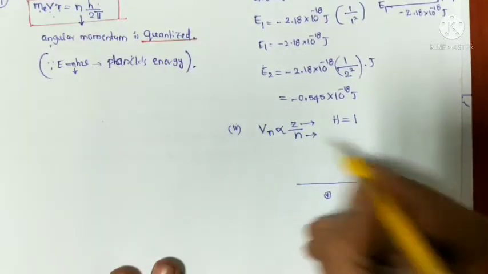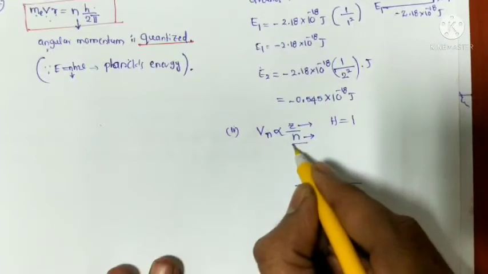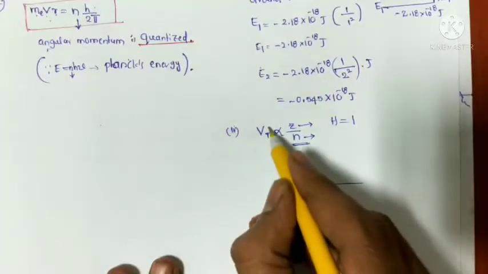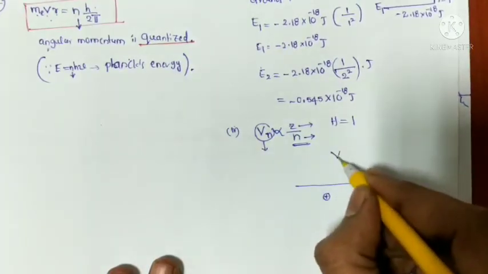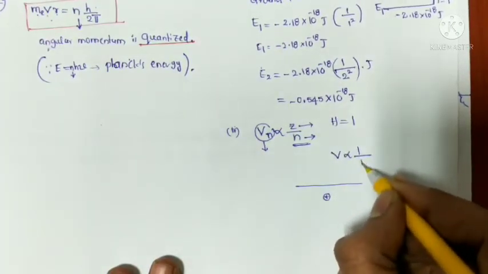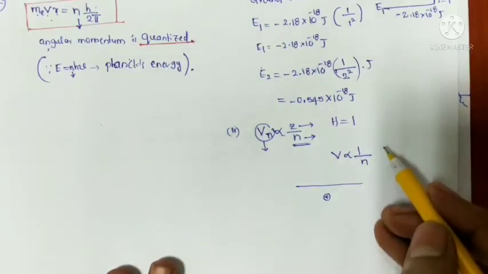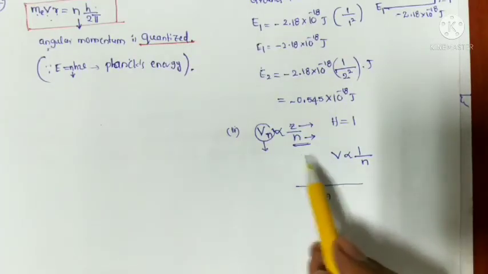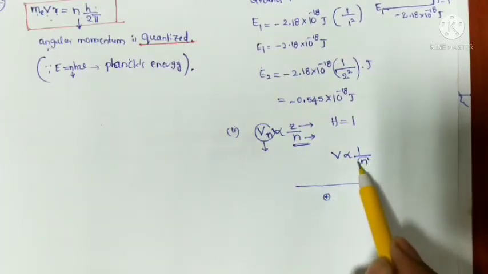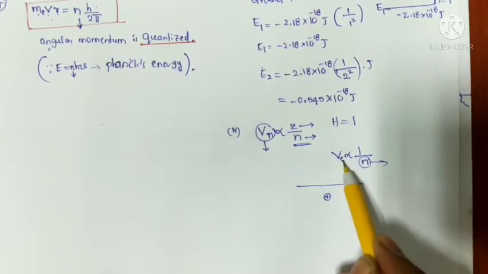N is the stationary state. If the stationary state increases, what happens? The electron velocity will decrease, because it is inversely proportional to the principal quantum number. In higher classes you will learn it deeply; here it is just a relationship. If the principal quantum number increases, the velocity of the electron decreases.